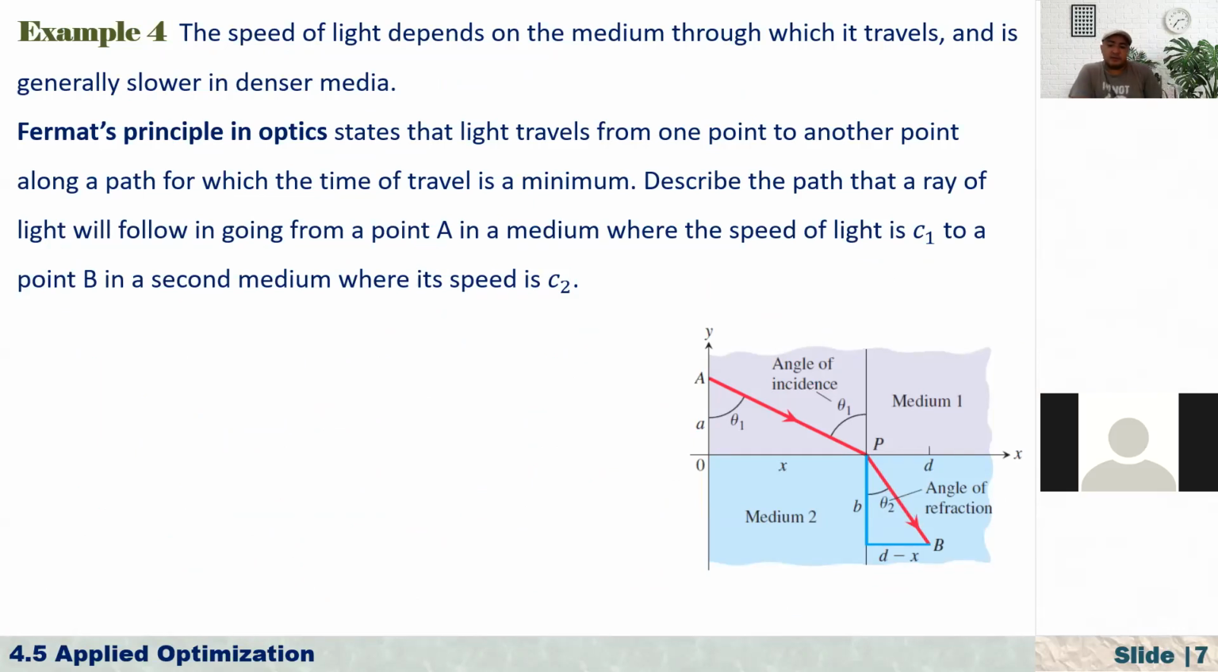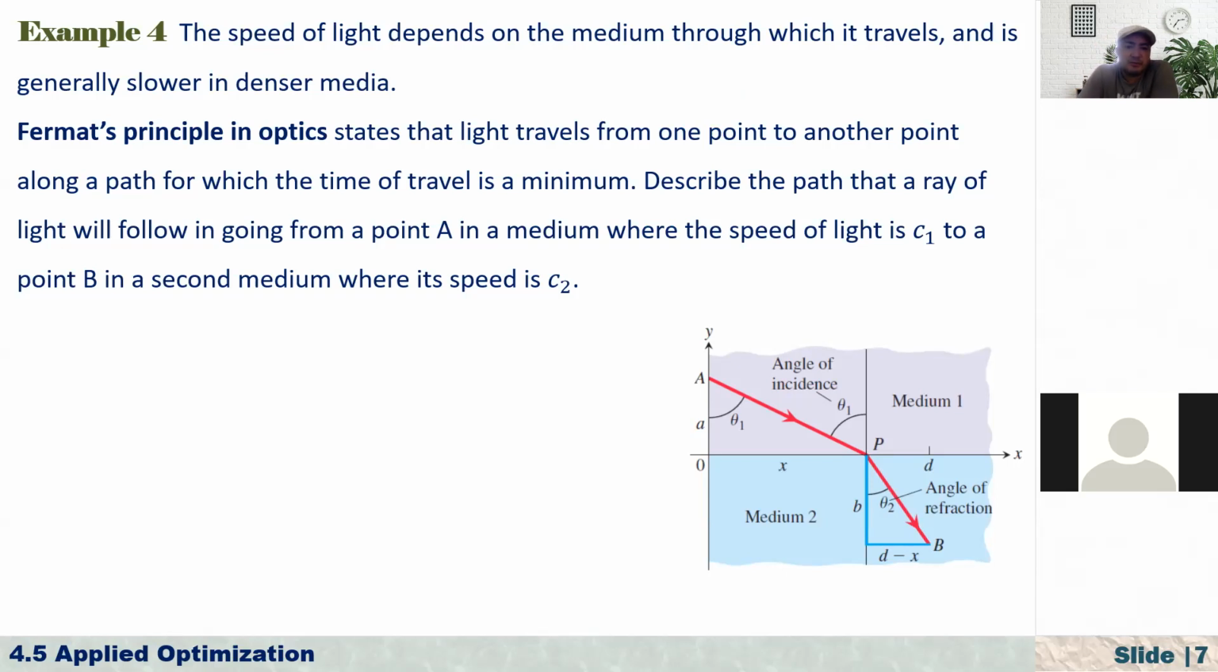Another application related to optimization is from physics. It's about the speed of light. The speed of light depends on the medium through which it travels, and is generally slower in denser media. Media or medium: media means the plural form, right? For example, the light is going through water or air or gas, and depending on the medium, its speed changes.